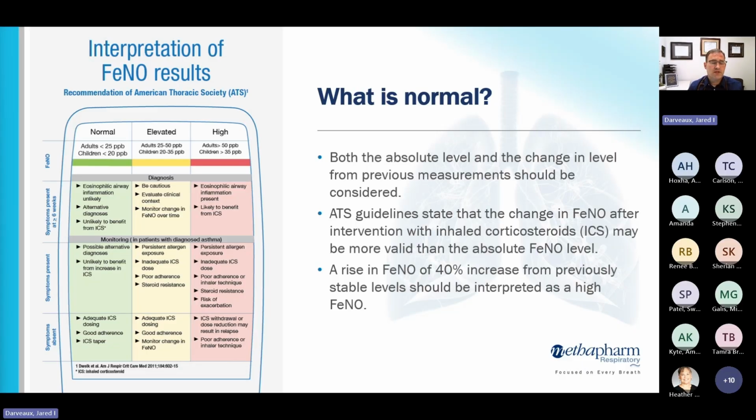For adults. And children, it's just a little bit lower threshold. So below 20 is normal. Between 20 and 35 is borderline. And then above 35 is elevated.